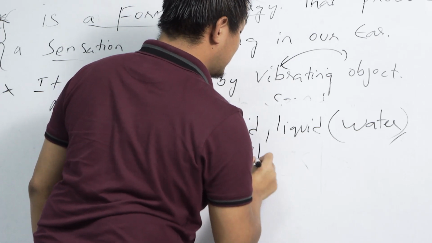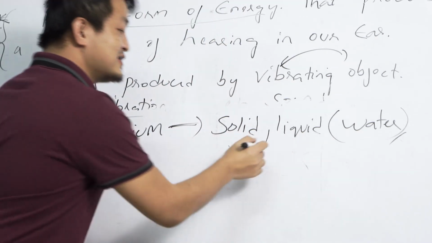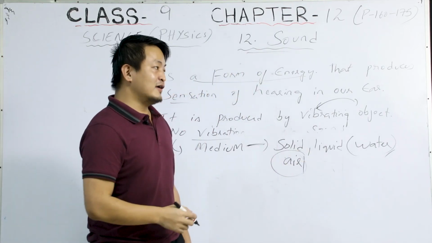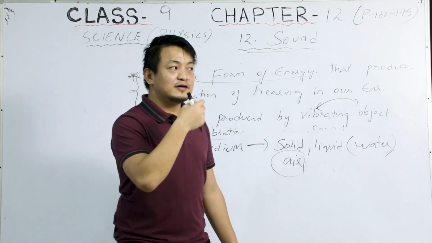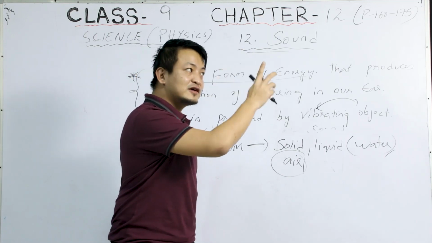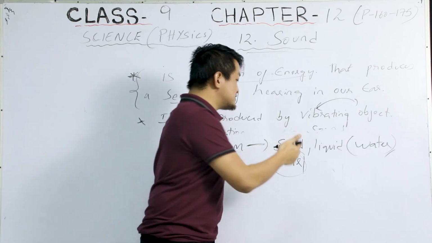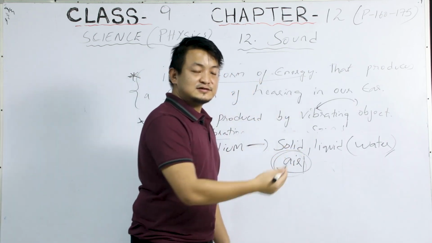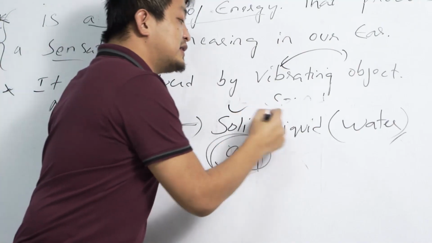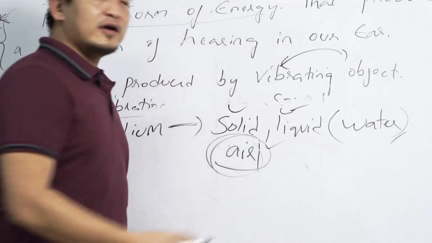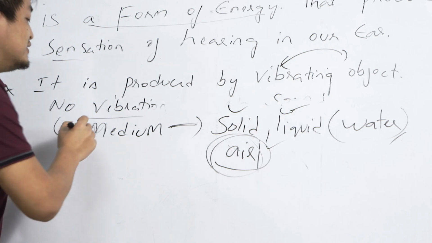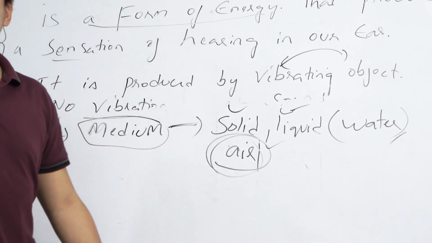The most common one is air. Now I'm speaking, right? So there are air molecules present here, and through these sound travels. Sound can travel through solid, liquid or air. So sound needs a medium to travel.